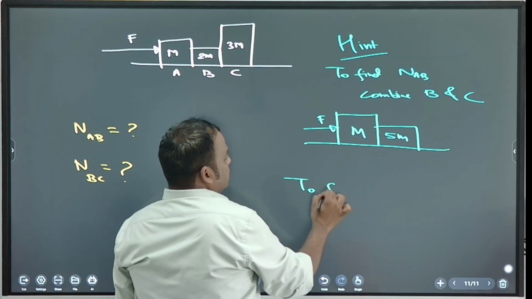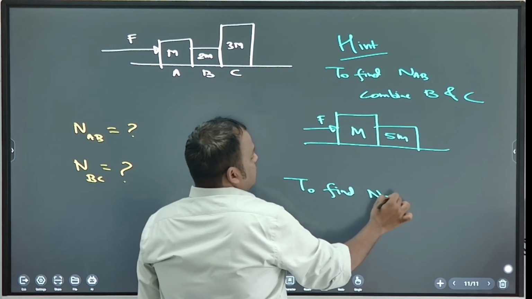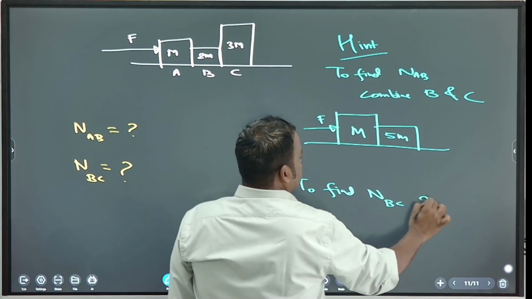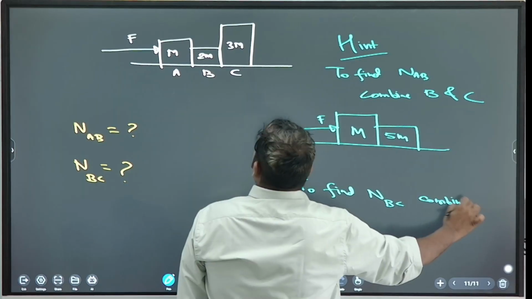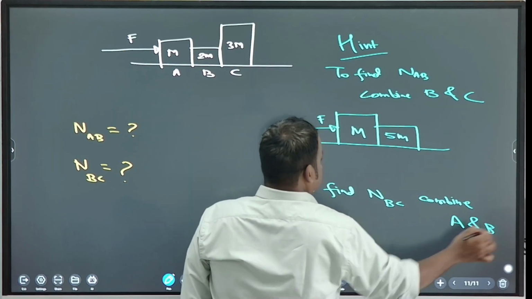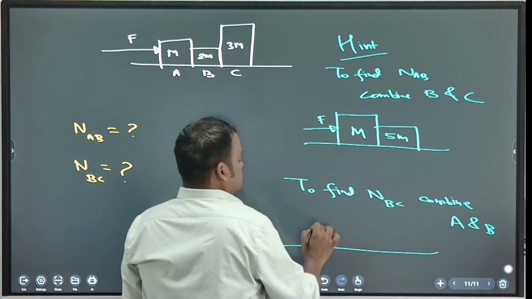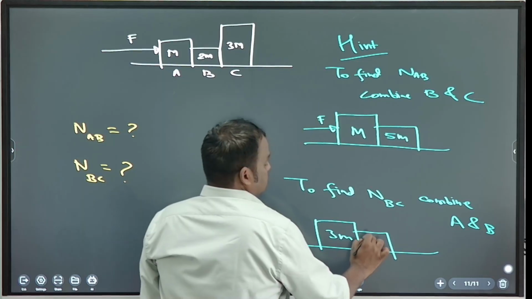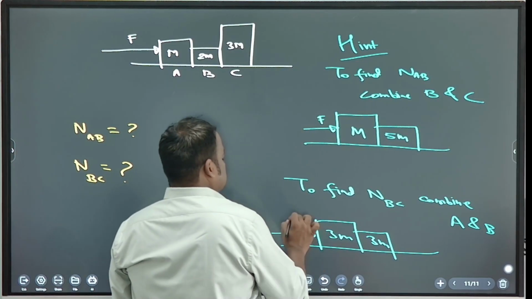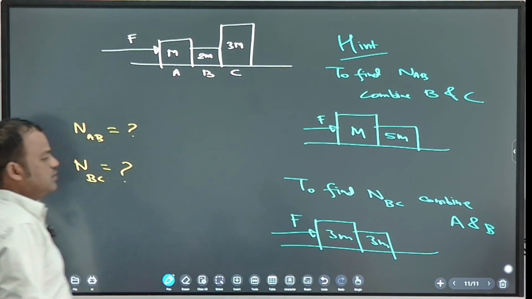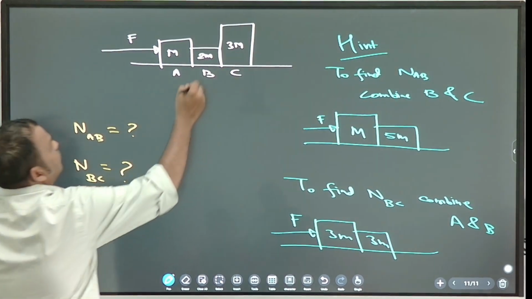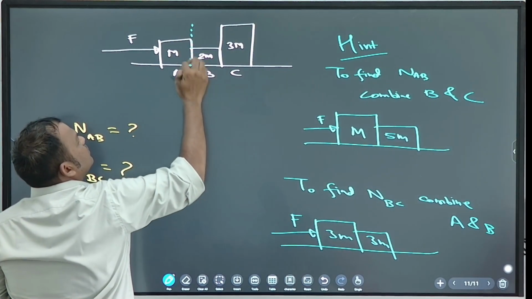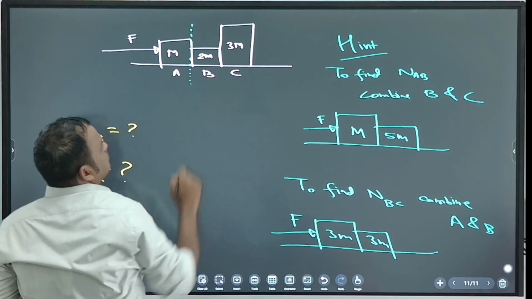And to find normal between B and C, combine A and B. Like this. To find normal between A and B, combine B and C.